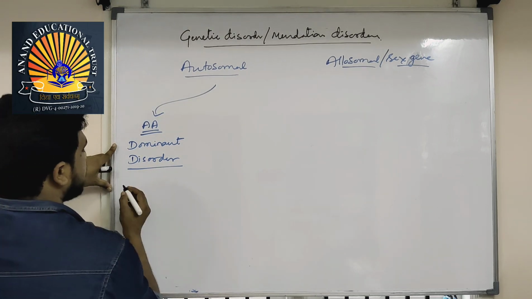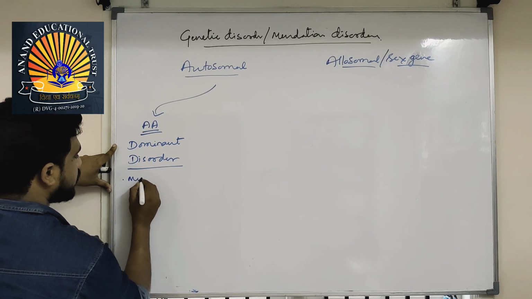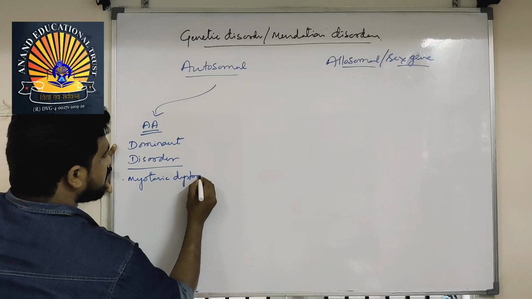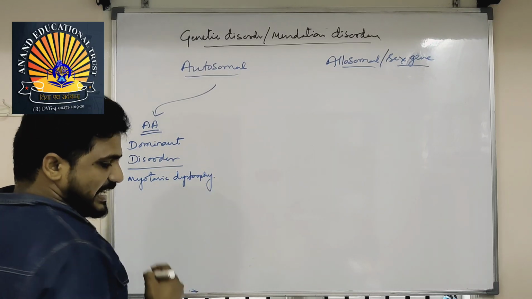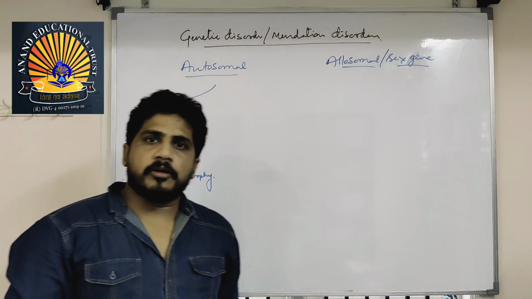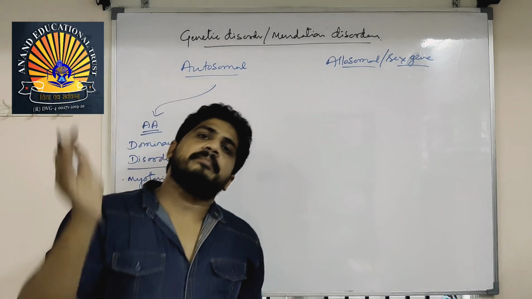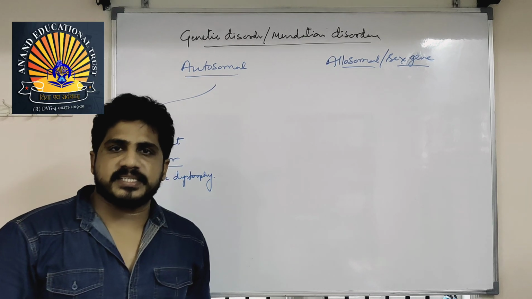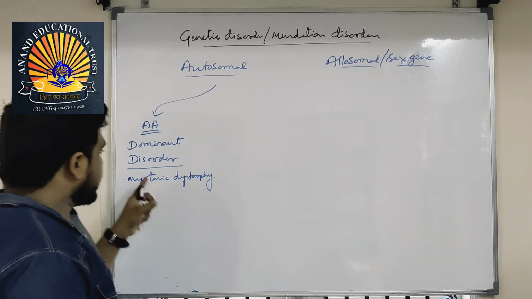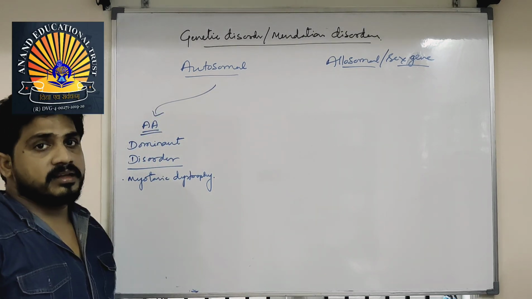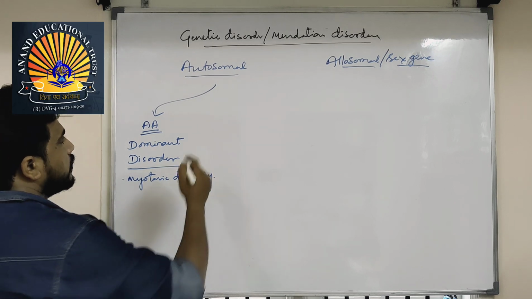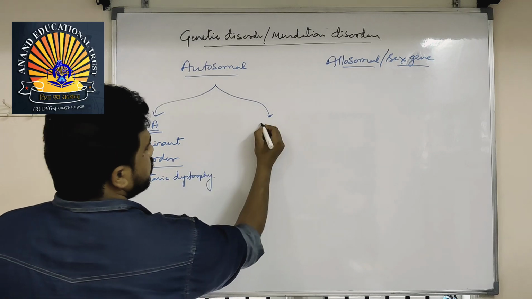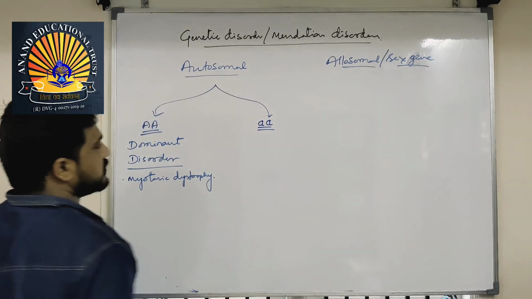So they are called autosomal dominant disorders. Example: myotonic dystrophy, muscle weakness, not by any incident, not by any accident, not by any supplement deficiency. By birth, muscles will be weak because dystrophin protein synthesis will not be sufficient. The disorder is because of the dominant genes. And if you see the second one, autosomal recessive disorders will come in this pattern.